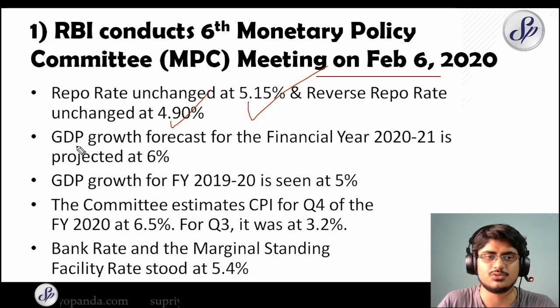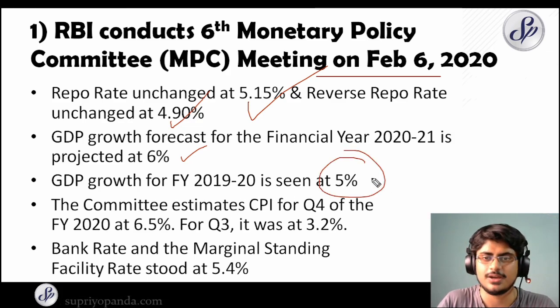So let's move to the GDP growth forecast. For the financial year 2020-21, it was projected at 6%, and the GDP growth for 2019-20 was seen at 5%. These are the important figures, and also the estimates for FY 2020 were at 6.5%, and for Q3 it was at 3.2%.